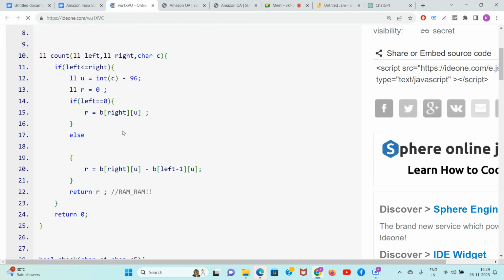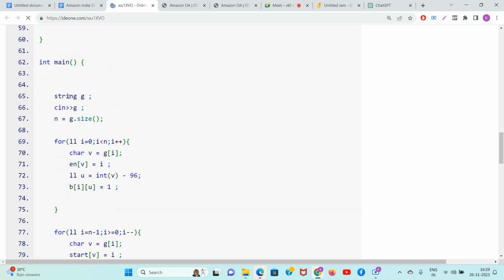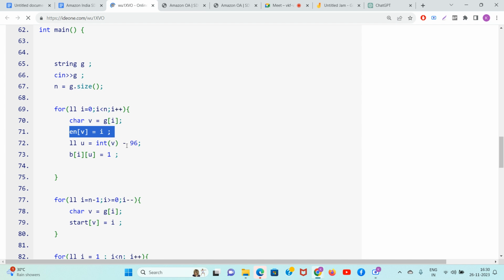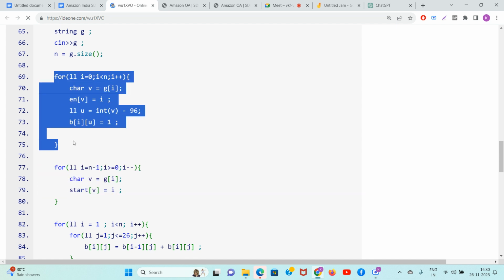C++, lovely language. Guys, you take the string G, and you go from start to end. In your map you store the end map, which tells you the last occurrence of the character. The start map, where you iterate from the end, tells you the first occurrence of that particular character. For this I'm running these two for loops.